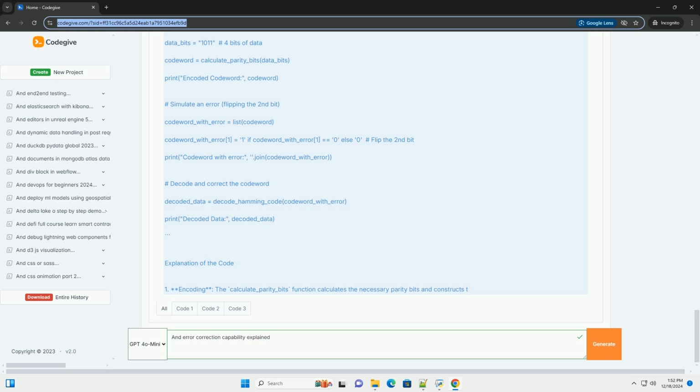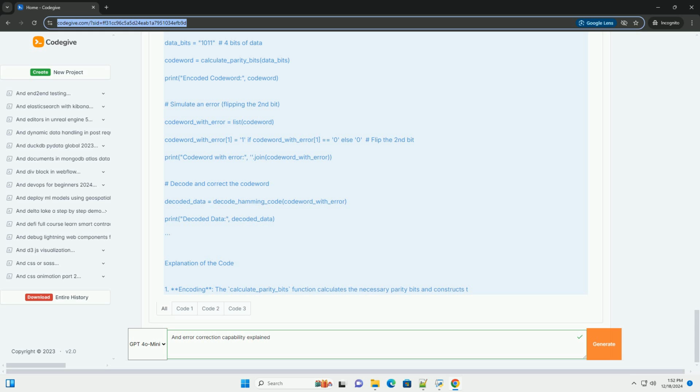For j in range(1, len(code_word) + 1): if j & parity_position: parity_value ^= int(code_word[j - 1]). If parity_value equals 1, error_position += parity_position.